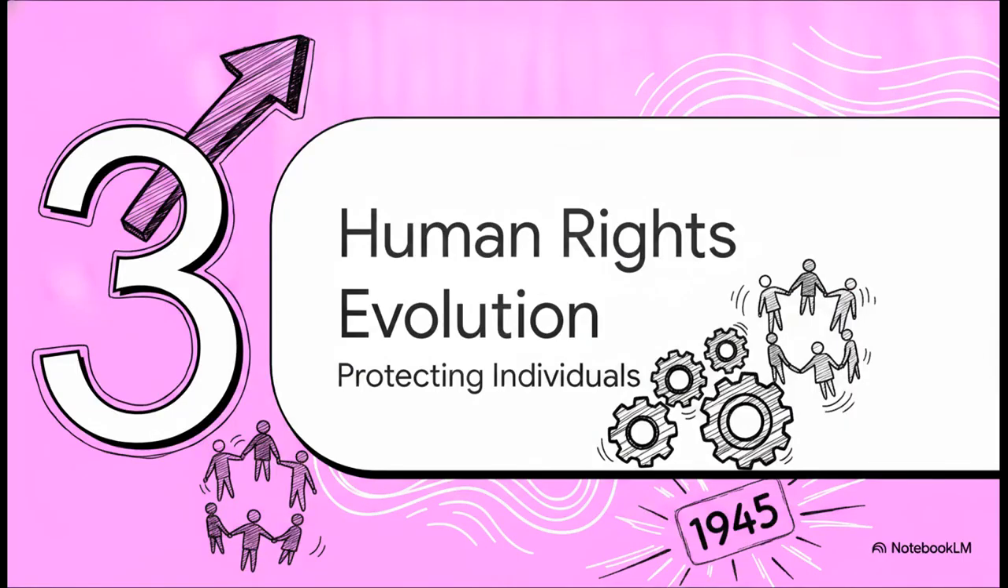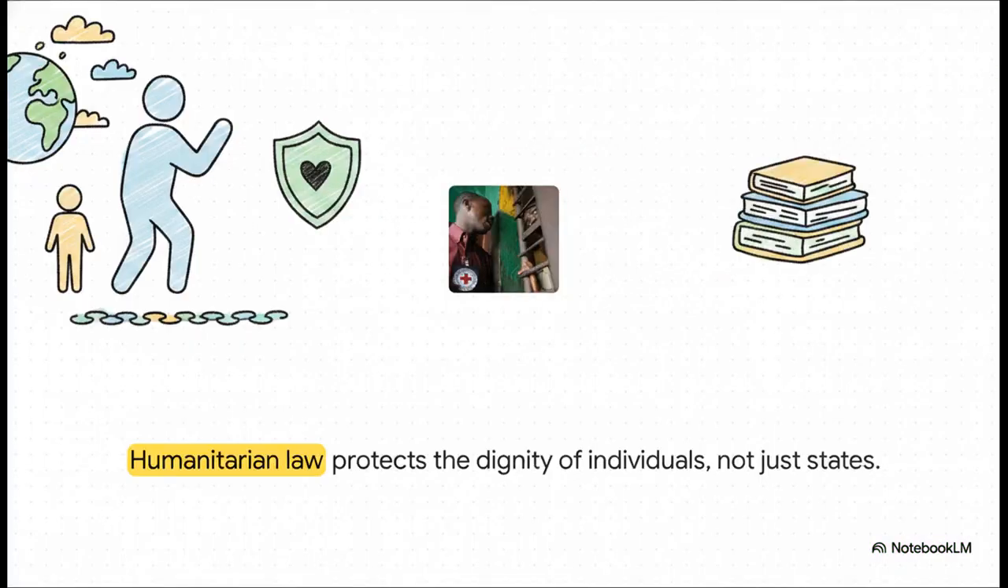All right, Section 3, the evolution of human rights. This is where things shift to protecting individuals. So what's really interesting is this almost silent but incredibly powerful revolution that happened right after 1945. You see, up until World War II, international law only cared about states. The individual person, you and me, we meant almost nothing legally.